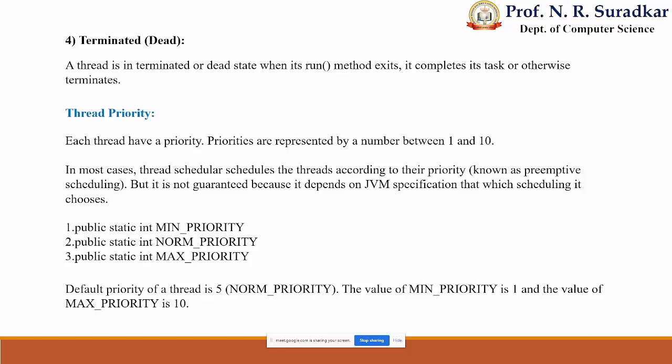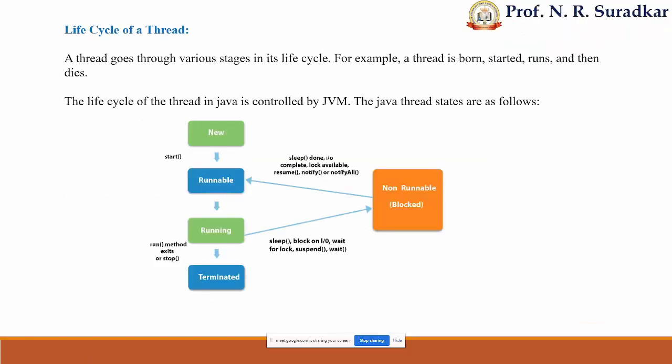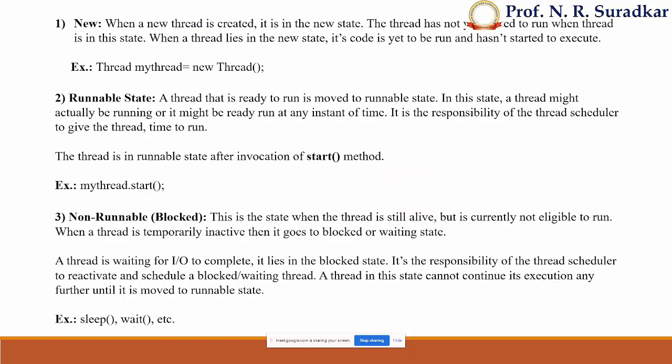This is all about the life cycle of a thread, which starts from new, where we create a thread, and goes to terminated, which is also called the dead state. New to runnable and running are the same. Due to some erroneous condition, it goes to non-runnable, which is also called the blocked state, because sleep, block, input output, suspend, or wait operations arise, and if this condition is resolved, it again moves to the runnable state. This is the life cycle of a thread.